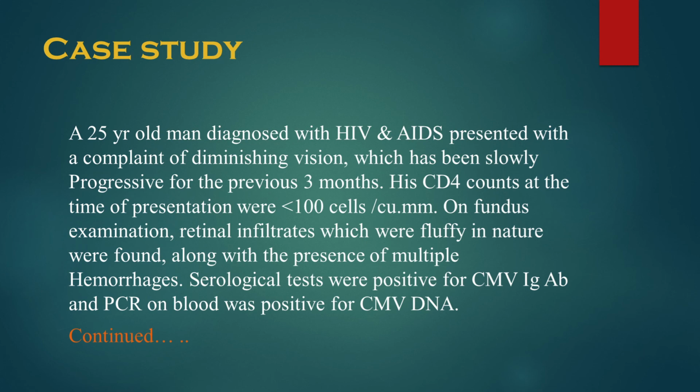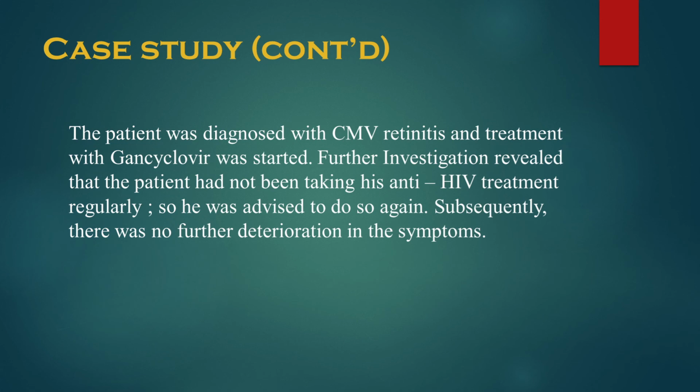This is a case study. A 25-year-old man diagnosed with HIV and AIDS presented with the complaint of diminishing vision, which had been slowly progressive for the previous 3 months. His CD4 counts at the time of presentation were less than 100 cells per cubic millimeter. On fundus examination, fluffy retinal infiltrates were found, along with multiple hemorrhages. Serological tests were positive for CMV IgG antibody and PCR on blood was positive for CMV DNA. The patient was diagnosed with CMV retinitis and treatment with ganciclovir was started.